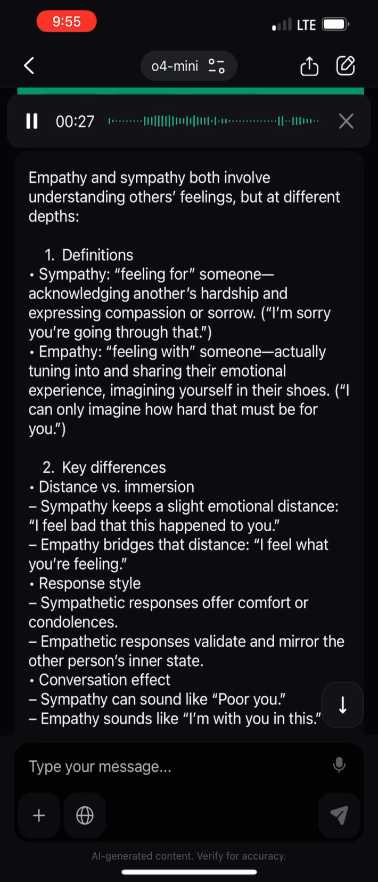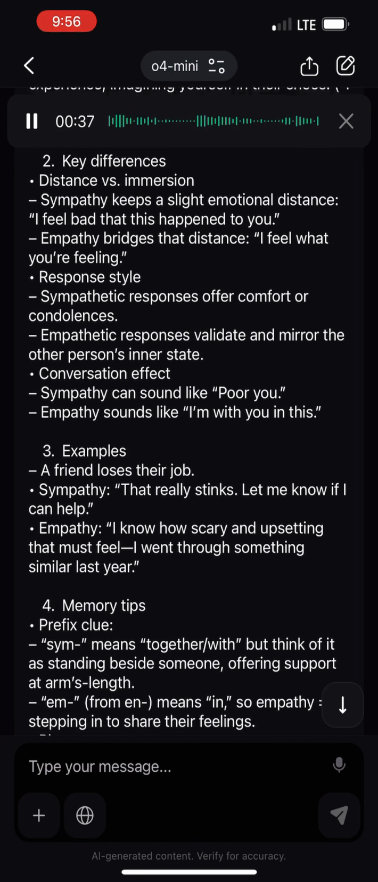2. Key differences. Distance versus immersion. Sympathy keeps a slight emotional distance. I feel bad that this happened to you. Empathy bridges that distance. I feel what you're feeling.